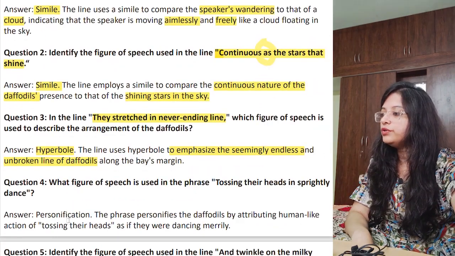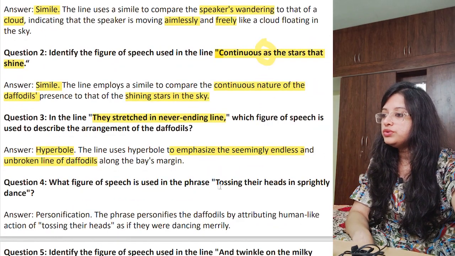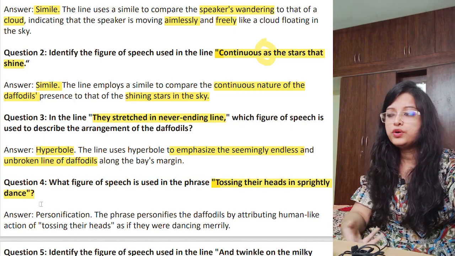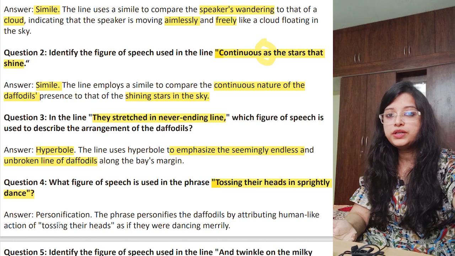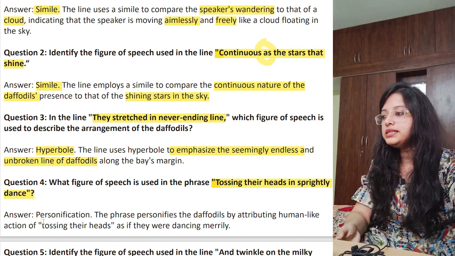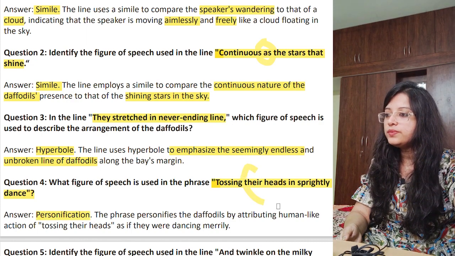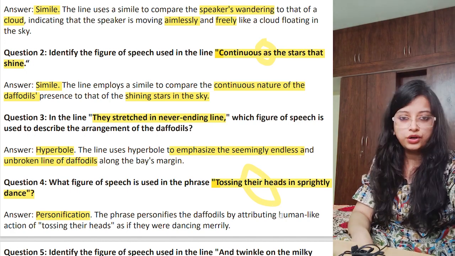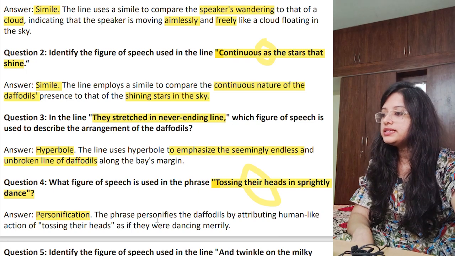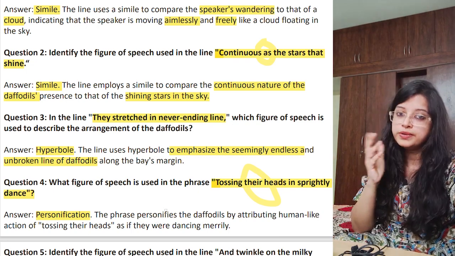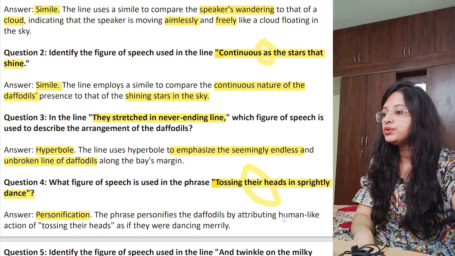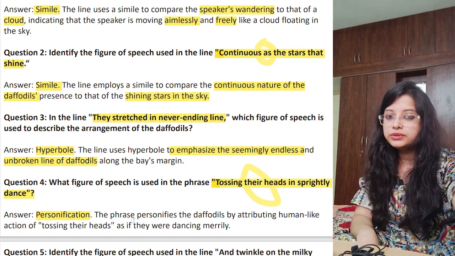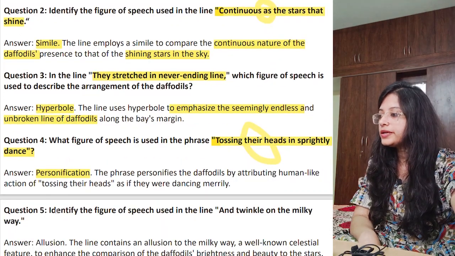Alright, question number 4. What figure of speech is used in the phrase "tossing their heads in sprightly dance"? Very simple, we always practice this. Even in the last video where I taught you, I told you this is personification. Daffodils, how can daffodils toss their heads like this? They cannot do it on their own, right? So human-like attributes, which is a movement attribute, are given. So this is called personification.